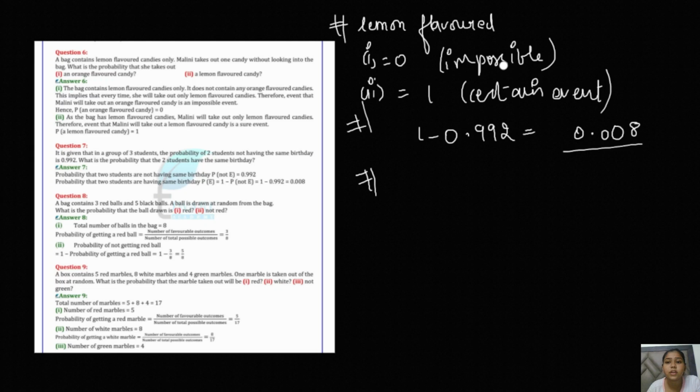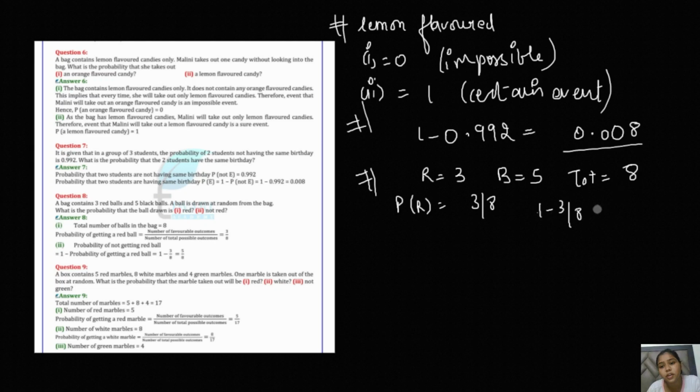A bag contains 3 red balls and 5 black balls. A ball is drawn at random from the bag. What is the probability that it will be red? The total will come out to be 8, because it is 5 plus 3, right? So the probability of having a red ball will be 3 by 8. The probability of not getting a red ball will be 1 minus 3 by 8, that is complementary, which comes out to be 5 by 8. Okay. Moving ahead with the next one.